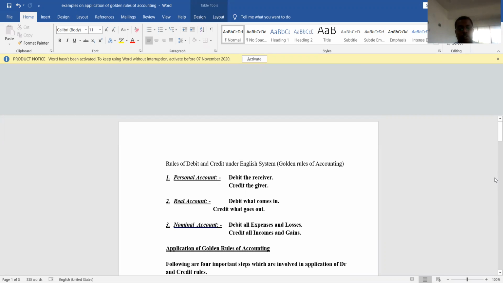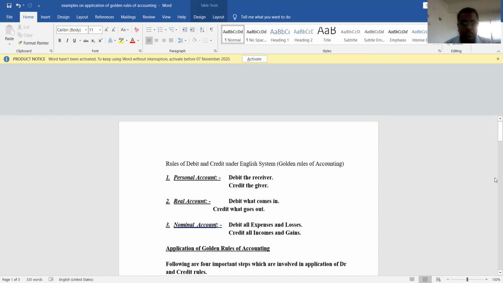As we all know, there are three accounts in the English system. First one is personal account, second one is real account, and third one is nominal account. Personal account deals with person, firm, institution, organization, etc. The debit and credit rule of this account is: debit is the receiver and credit is the giver. If a person is receiving the benefit, we need to debit his account. And if a person is giving the benefit, then we need to credit his account.